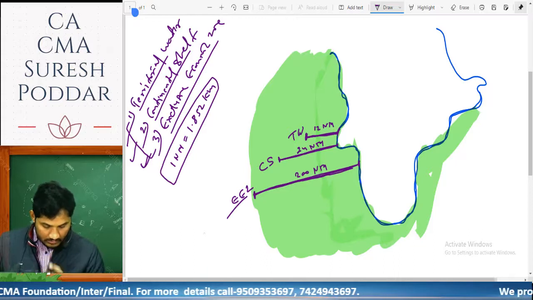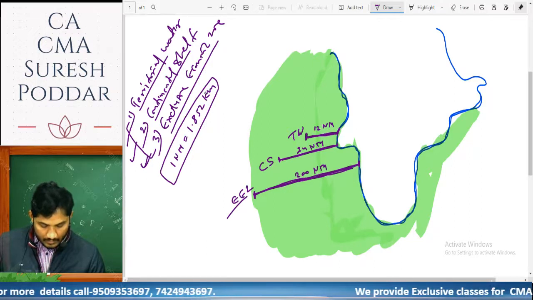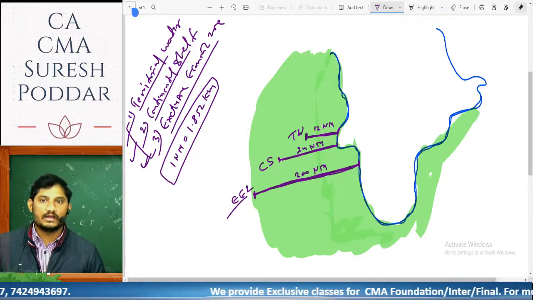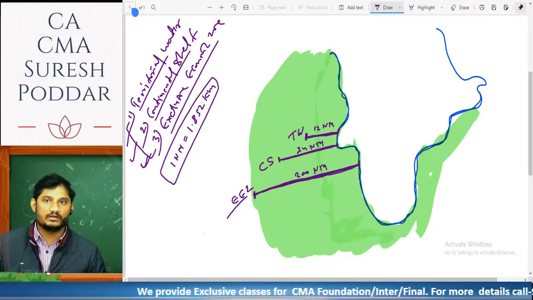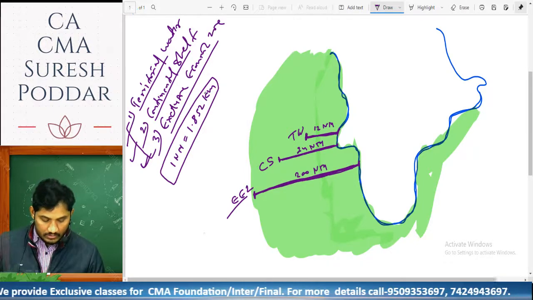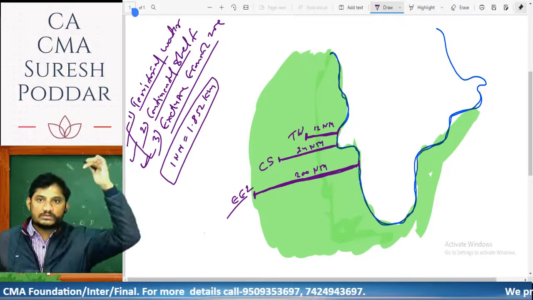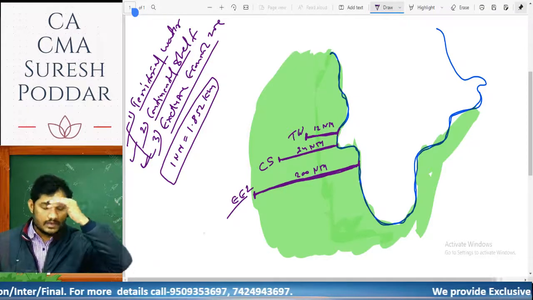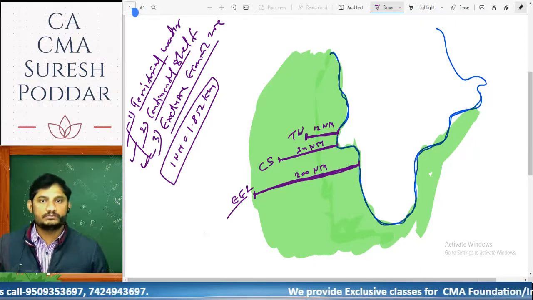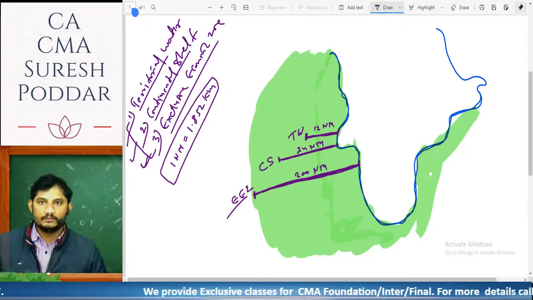Also, if anyone does business at the bottom of the water, it is considered India's part and GST will be levied. And if anyone does business in the air space above the water, in the sky, that area is also considered India's part and GST will be levied.